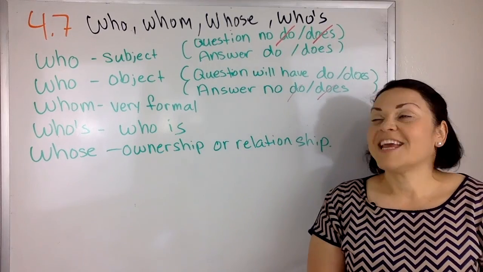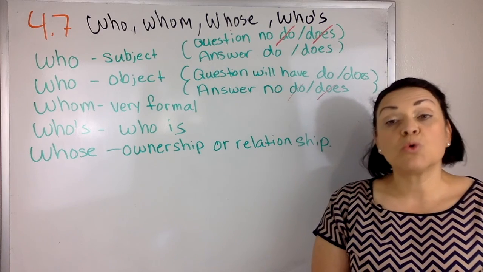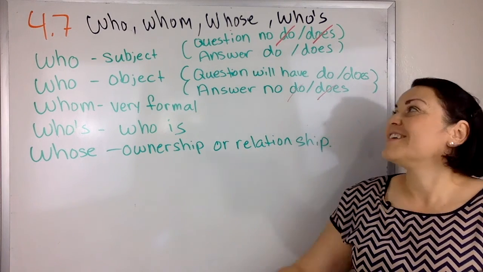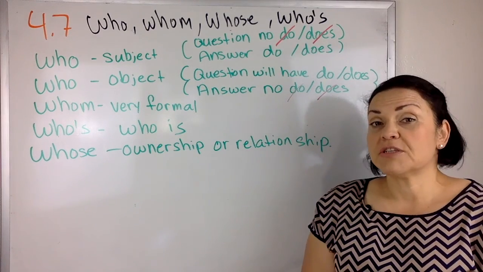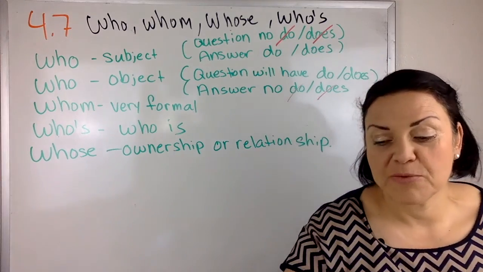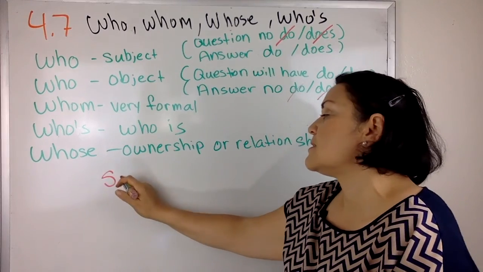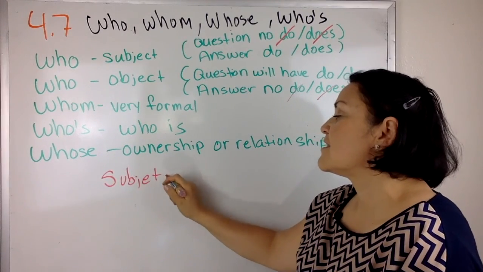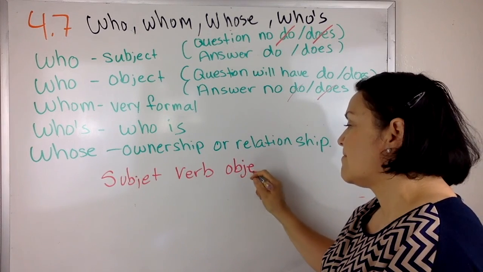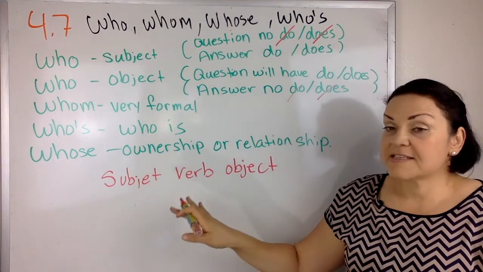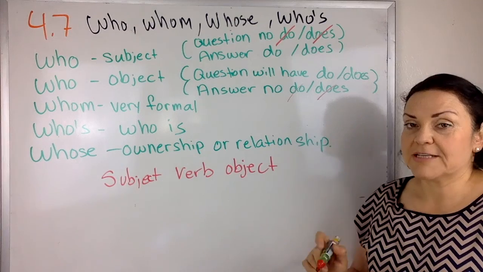Okay, let's go. On 4.7, we're going to talk about who, whom, who's, or whose. These are said the same, who's and whose. First, we've talked about, and we will continue to talk about, subject, verb, object. Okay, this is the basic sentence. We have our subject, verb, then object.